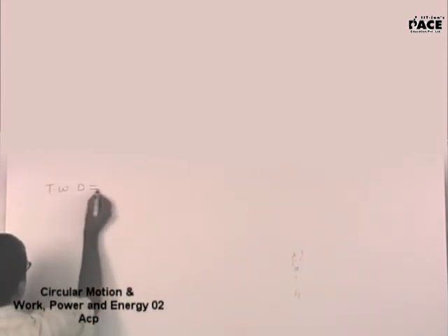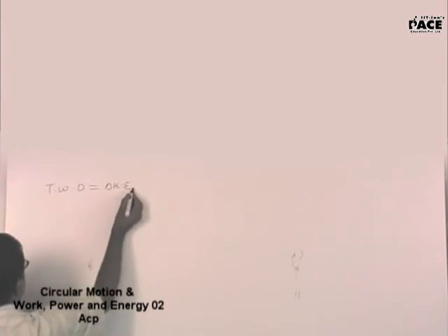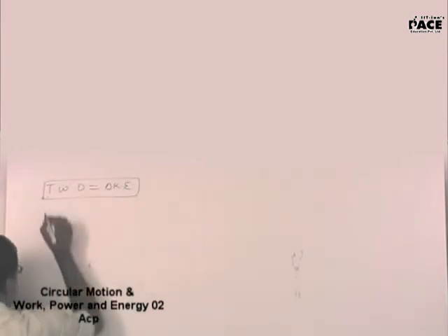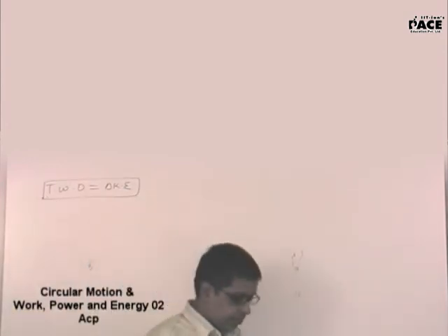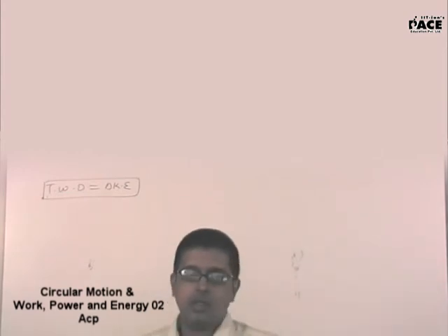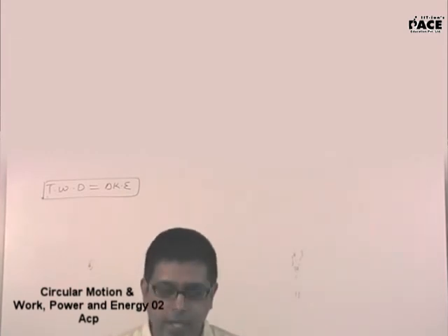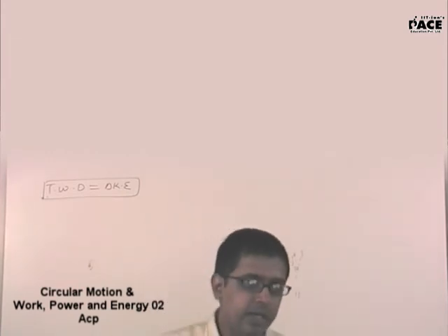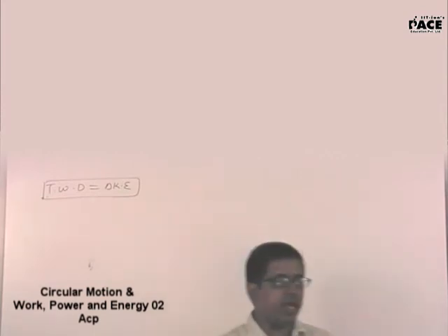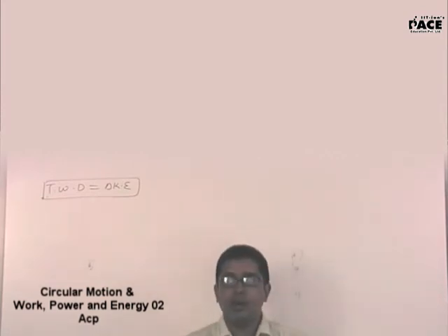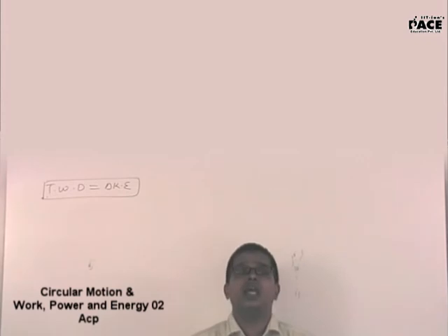Total work done will be equal to change in kinetic energy. Write the subheading: work energy theorem. The statement is: net total work done on a body should be equal to the change in kinetic energy of the body. Write down the statement. Net total work done on the body is always equal to the change in kinetic energy of the body.